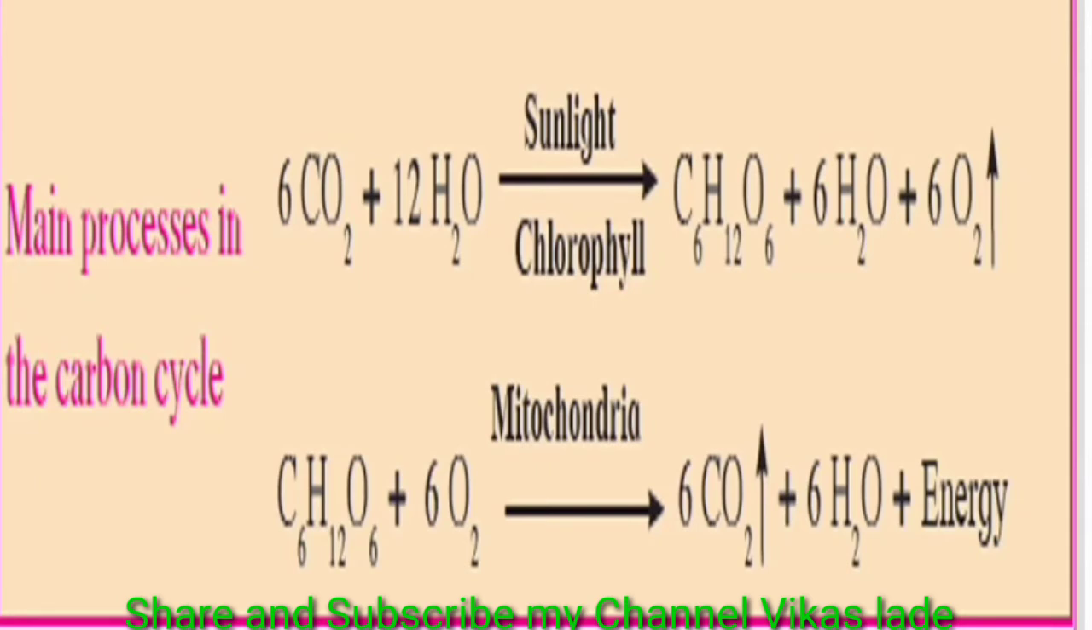Second process in the carbon cycle is respiration. During respiration, both the plants and animals oxidize carbohydrates and liberate energy along with evolution of carbon dioxide. The chemical equation of respiration is C6H12O6 plus O2 gives 6CO2 plus 6H2O plus energy.